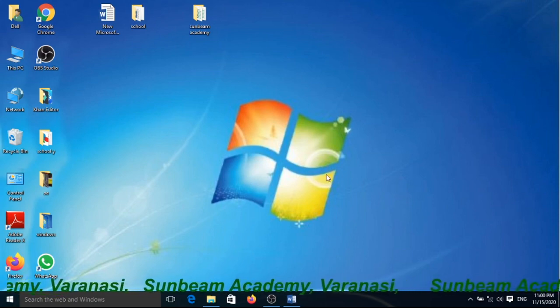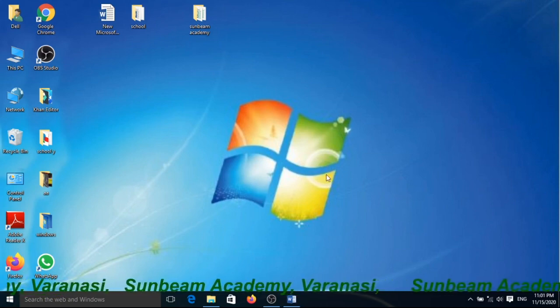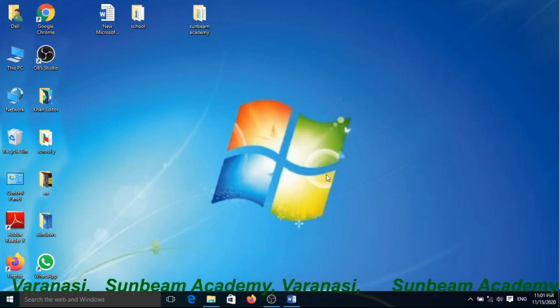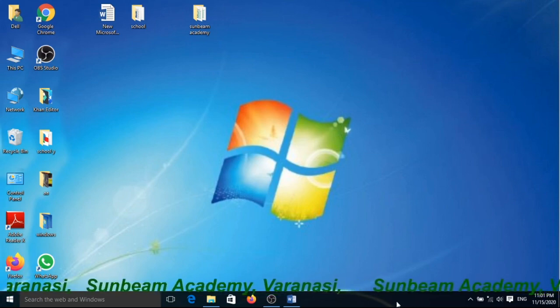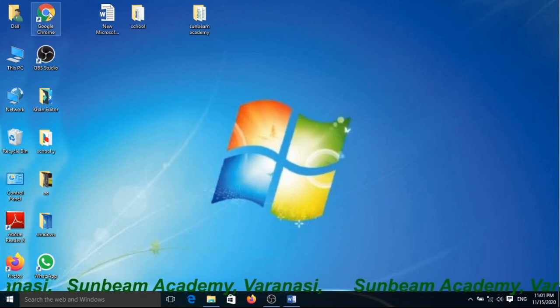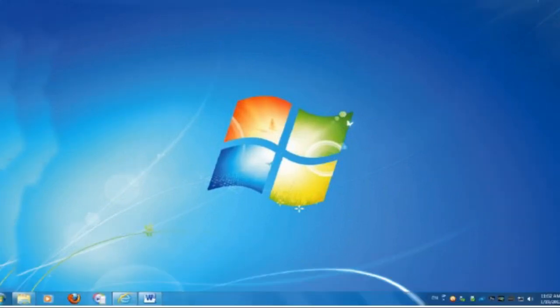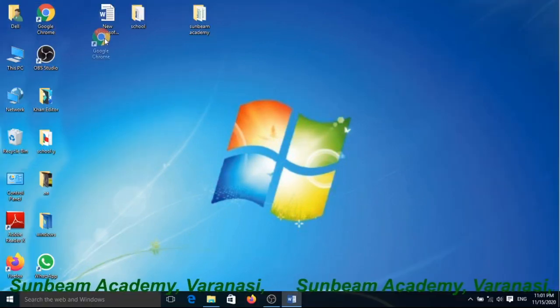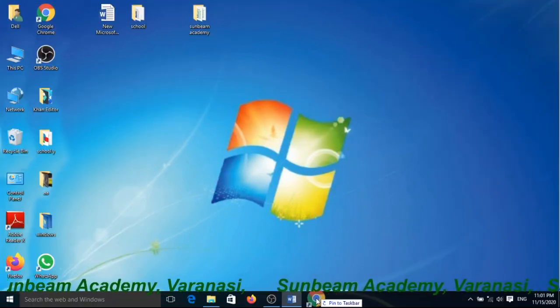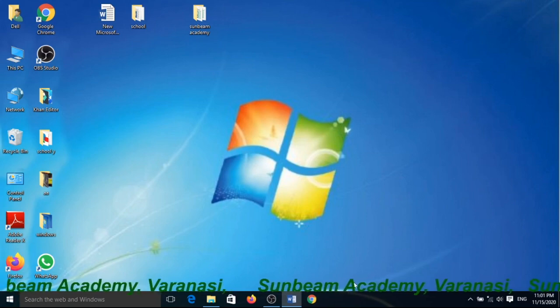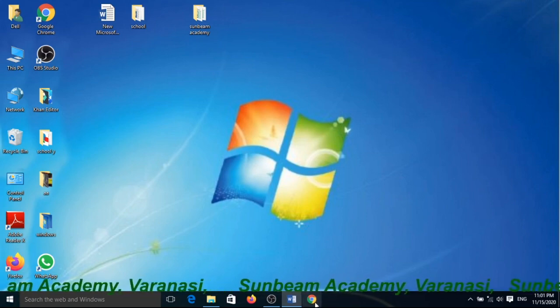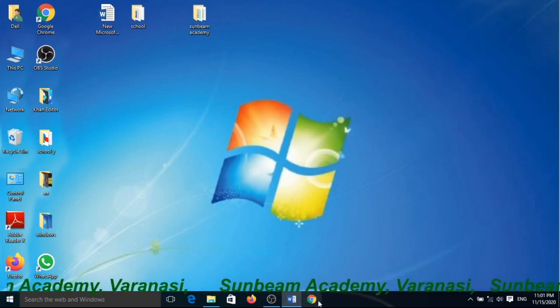If you want to add any other programs in the taskbar, you can just select that icon or program and drag it to this pin. Now it is here, it is in the taskbar.